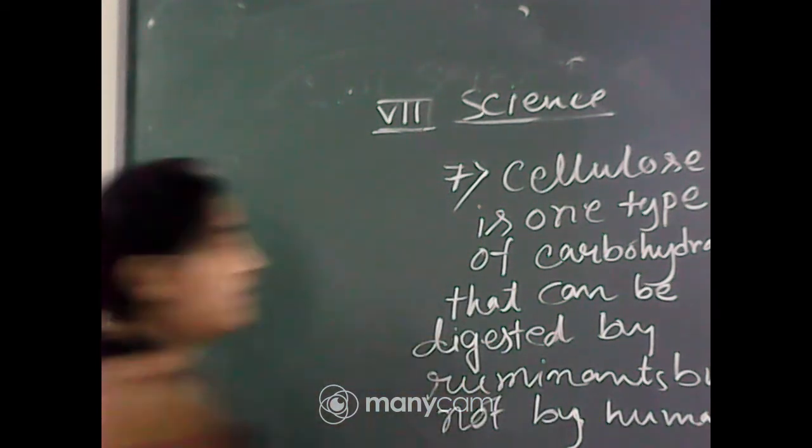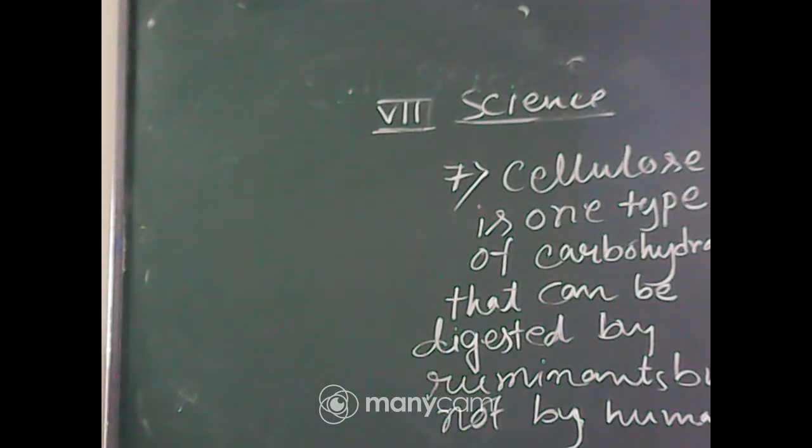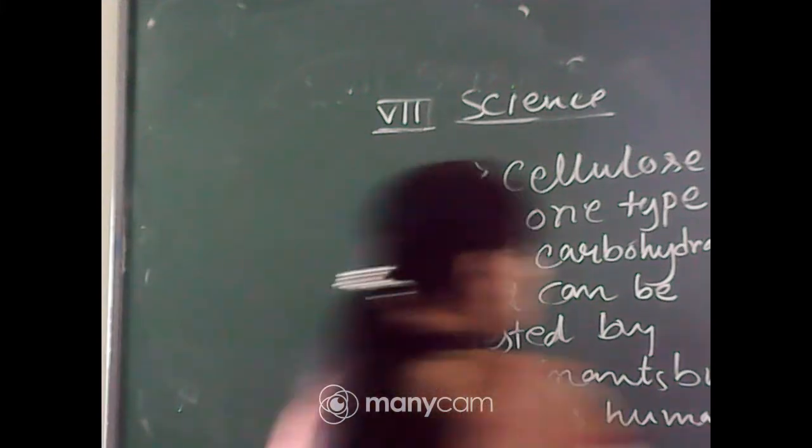Okay, this is the answer of the first part of that question. Cellulose is one type of carbohydrate that can be digested by ruminants but not by humans.